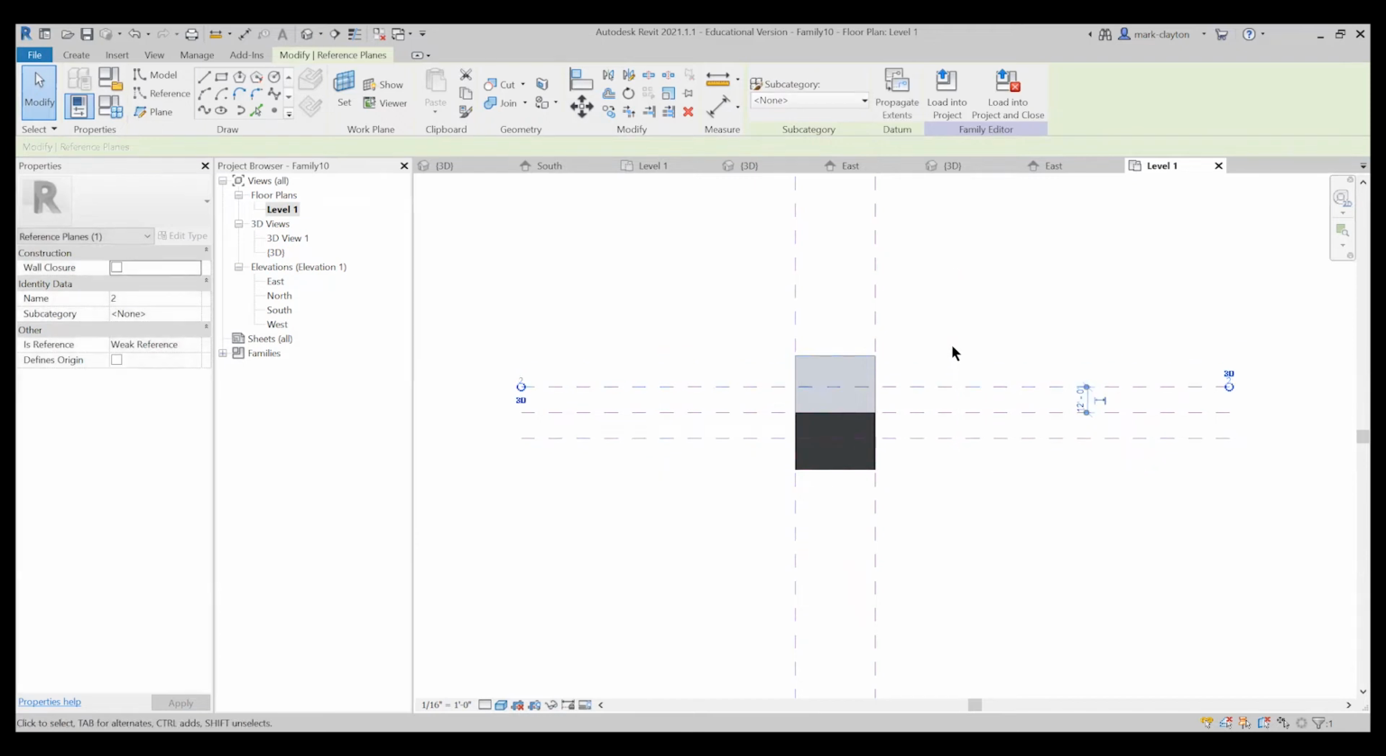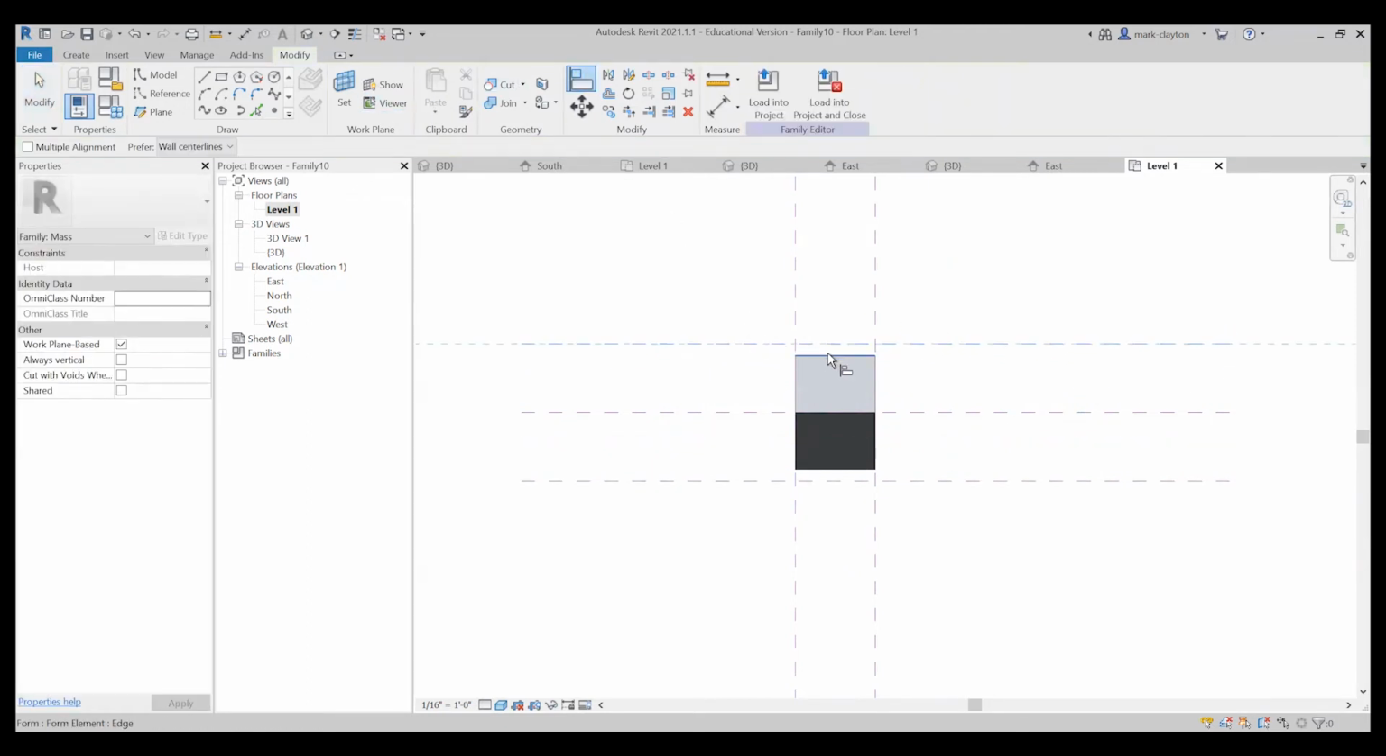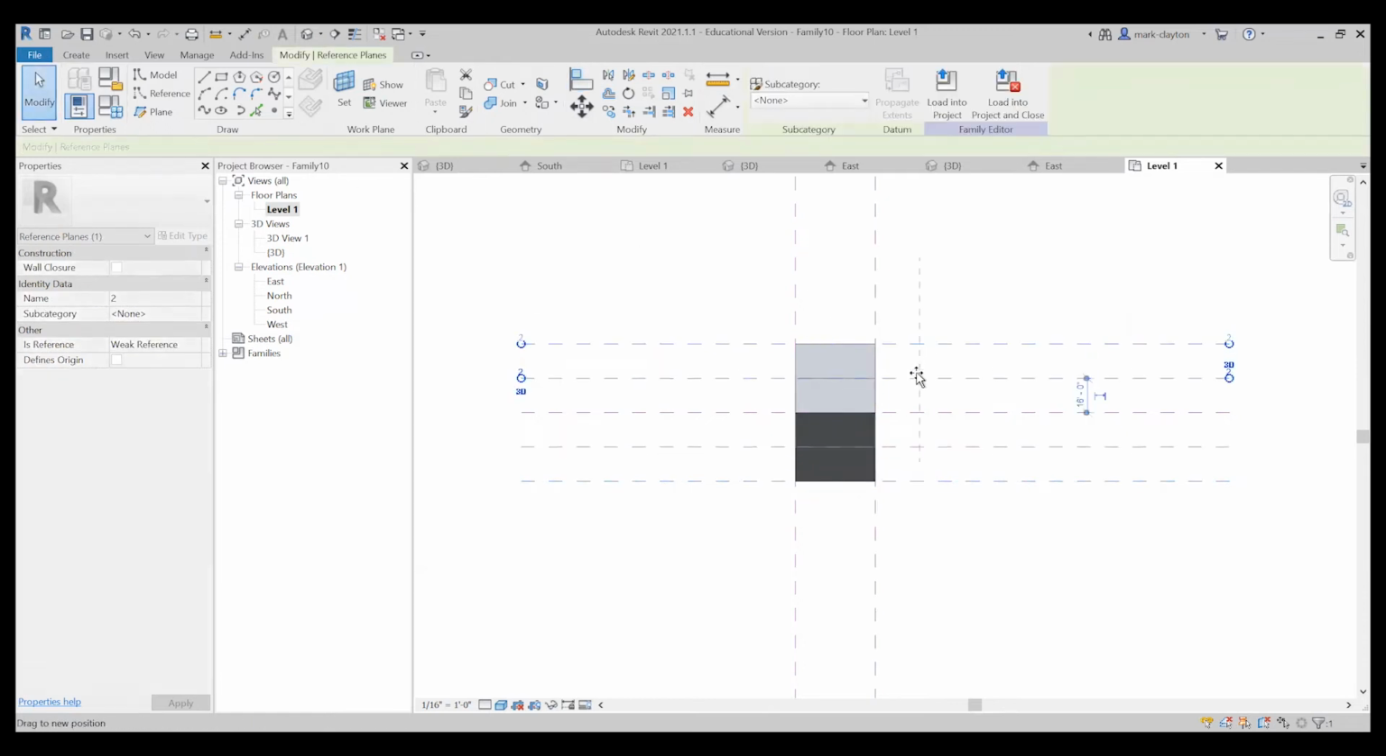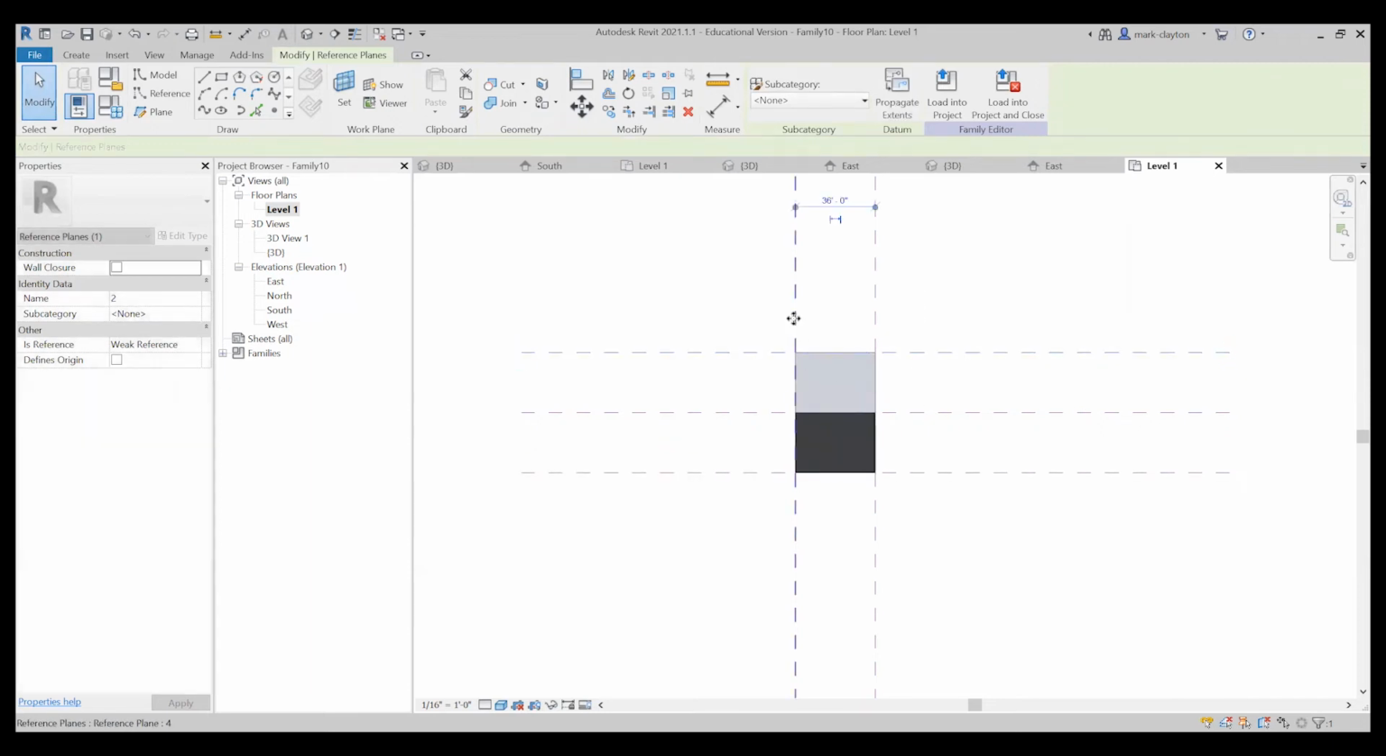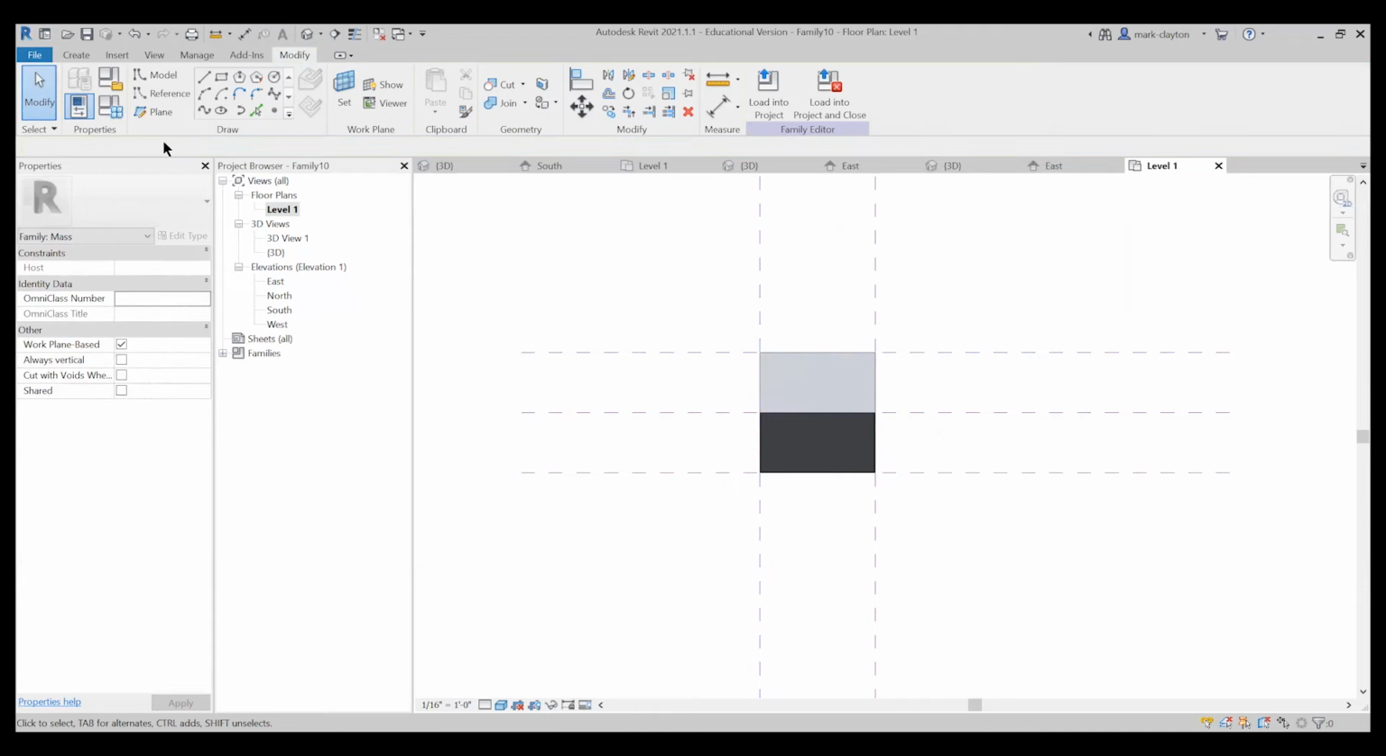don't quite work. So let's see if we can lock some more things together here. We lock those together. And now it works okay. All right, so I can put some dimensions on here.